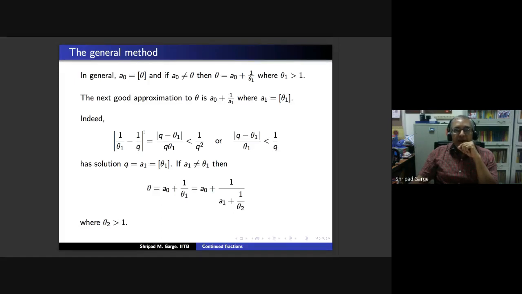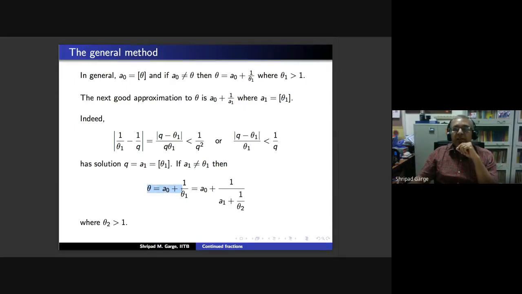So we have obtained our next approximation after starting with the integral part. We obtained the next approximation to be a0 plus 1 by a1, where a1 is the integral part of theta 1. Now if this a1 is not equal to theta 1, there is still some small error here. Then we repeat the procedure.